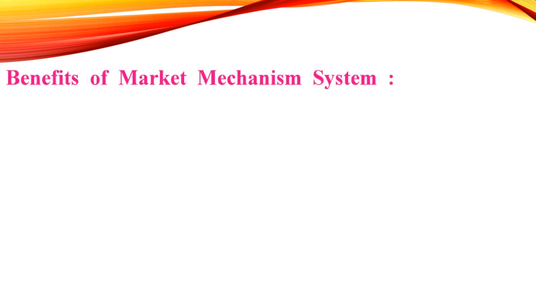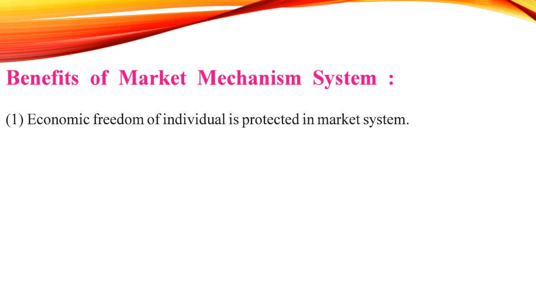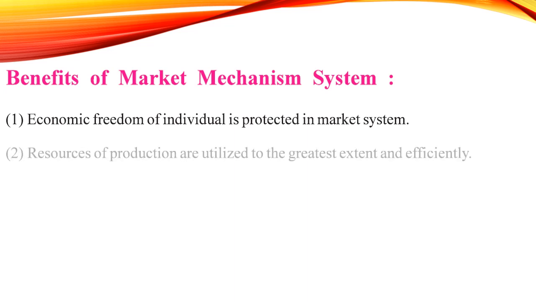Benefits: what are the advantages, what are the benefits of this system? First one, the economic freedom of the individual is protected in the market system. That means every individual is economically free to produce what he wants, to decide what he wants, to choose what he wants, because there is no government restriction.